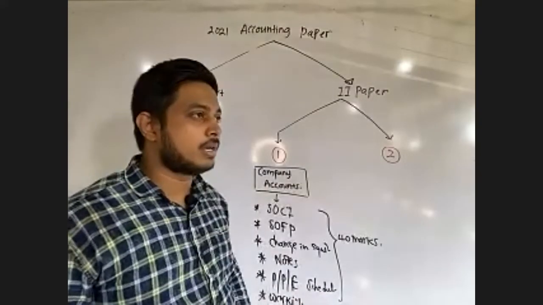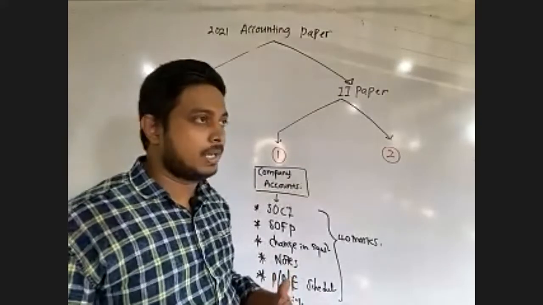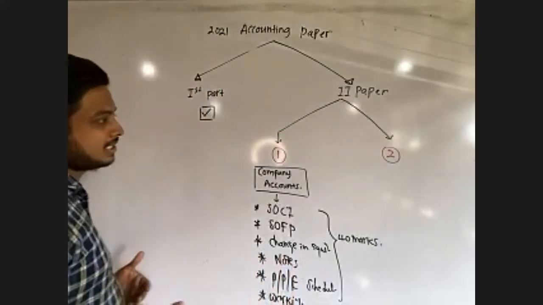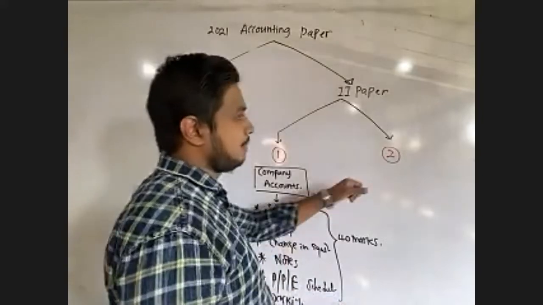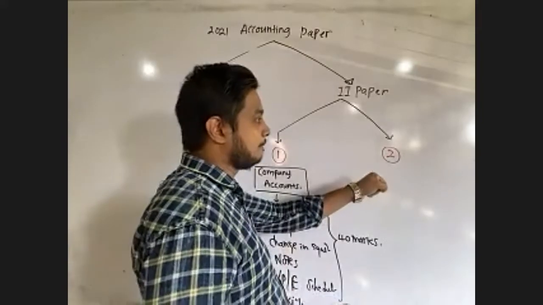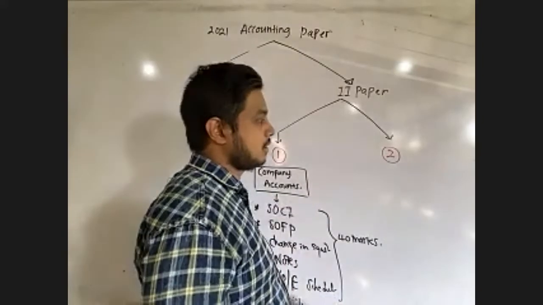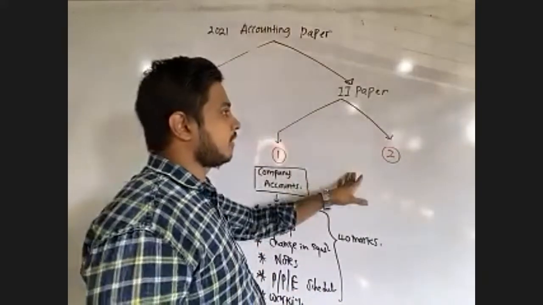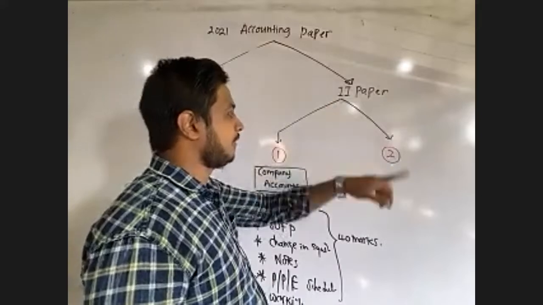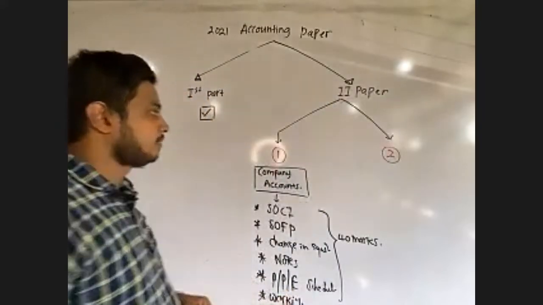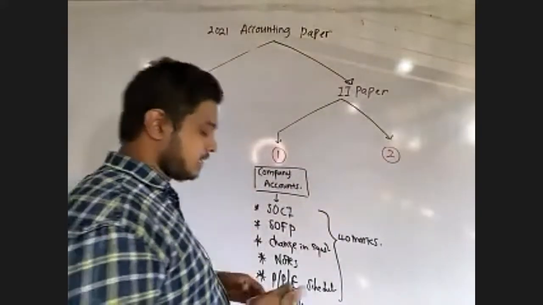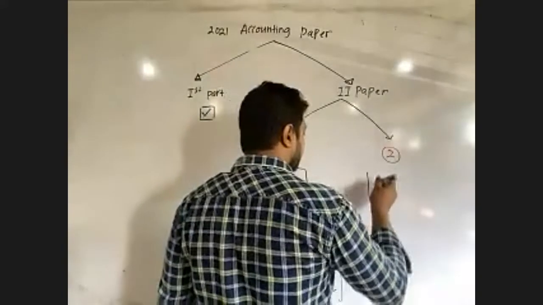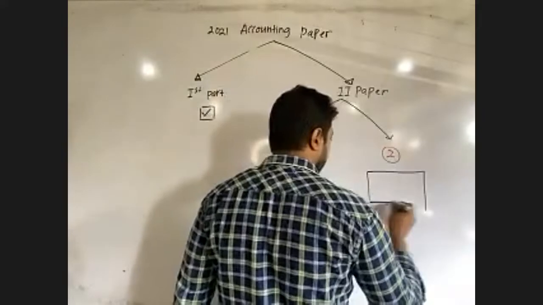But after the 2019-2020 papers, if you analyze them, you can see the partnership has been removed from the second question and transferred to the fifth question. Therefore, in the second compulsory question, you can identify management accounting questions.